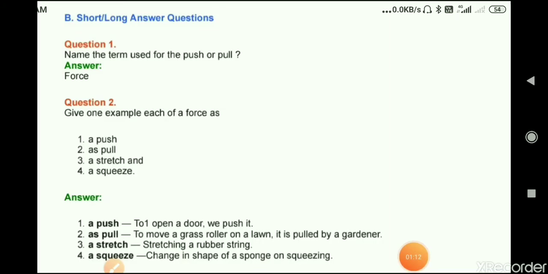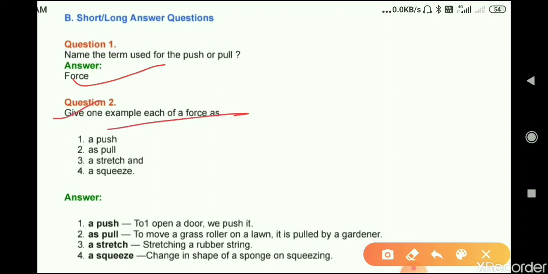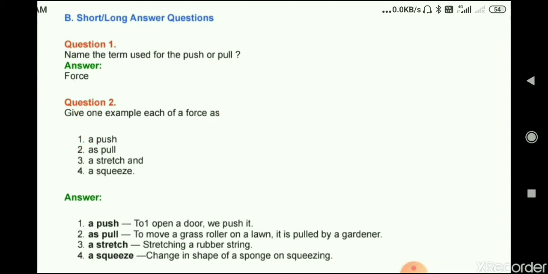First question is, name the term used for the push or pull. So the answer is force. Question number 2, give one example each of a force as push, pull, stretch and squeeze.